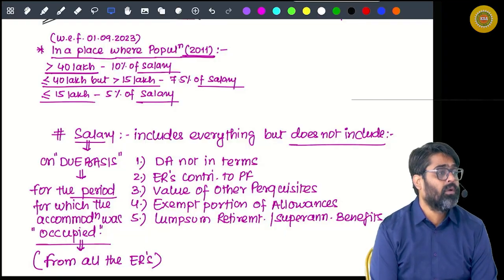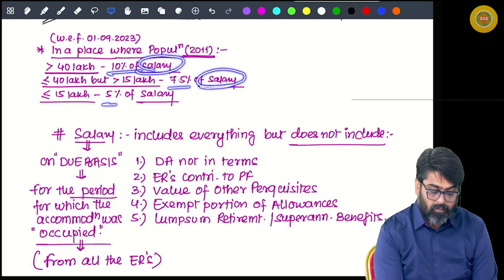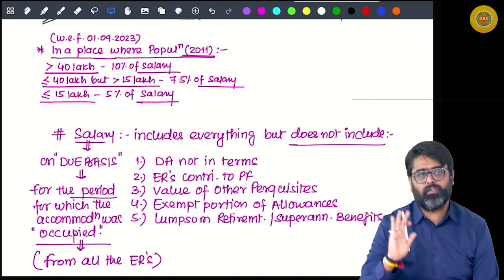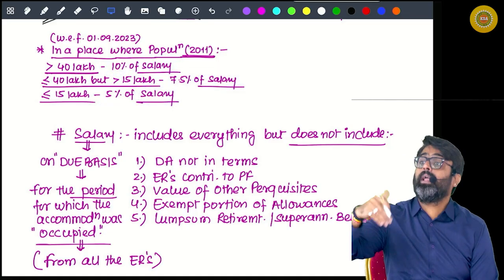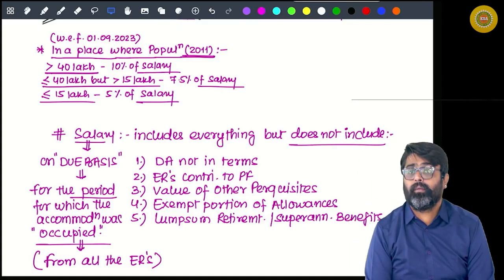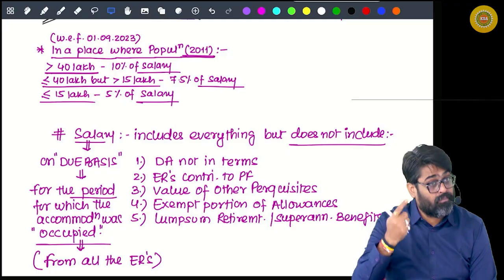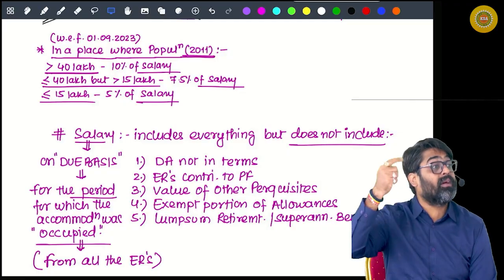Yes or no? Now why 10% of salary, 7.5% of salary and 5% of salary? Logic is simple. If the accommodation is owned in a place where the population is more than 40 lakhs, usually employees spend minimum 10% of their salary to pay the rent in that city.